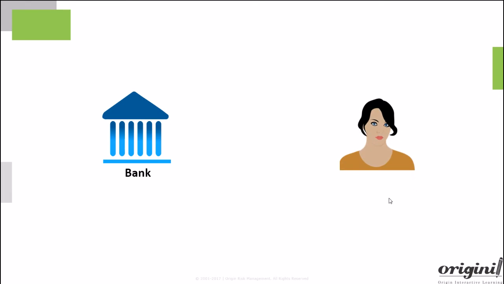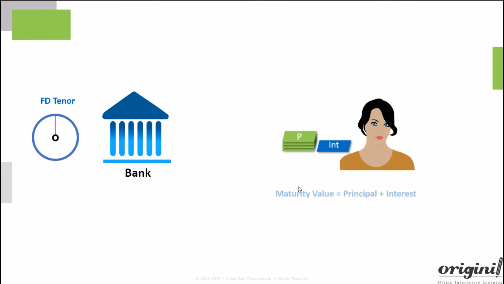Fixed deposits. After savings accounts, the next most popular banking product is fixed deposits. A fixed deposit means you give a certain amount of money, called the principal, to a bank for a fixed period of time, called the tenor of the deposit. The bank will offer you a pre-specified interest rate on that. This interest amount, along with the original principal, is paid back to you at the end of the tenor. The sum of principal and interest is called the maturity value of the deposit.